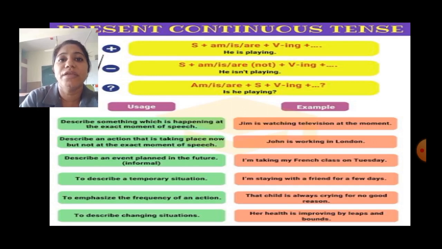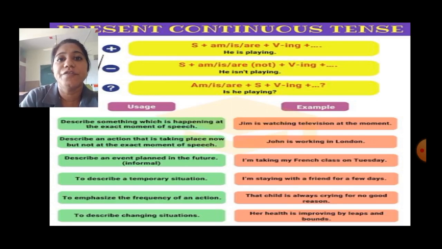Next, it describes an event planned in the future. For example, I am taking my French class on Tuesday. So it is planned for future. So we will use present continuous tense. It describes temporary situation. So it is temporary basis. For example, I am staying with a friend for a few days. So he will not stay forever. He will stay for few days. So it is temporary situation. So we will use present continuous tense.